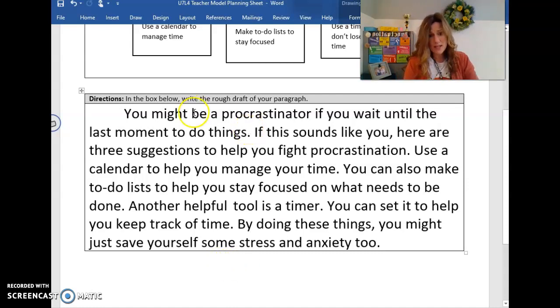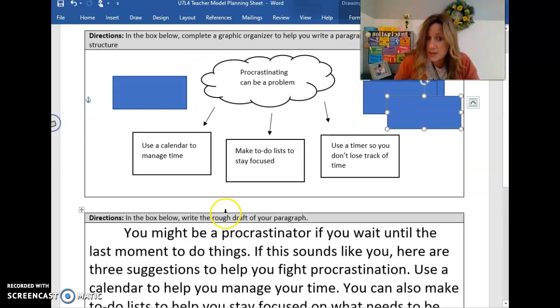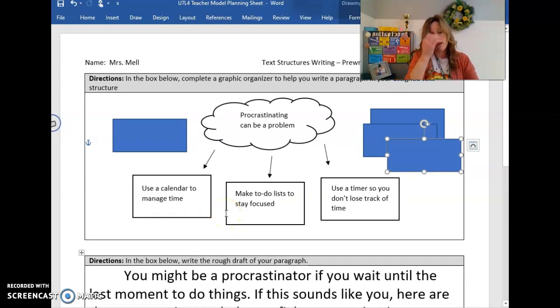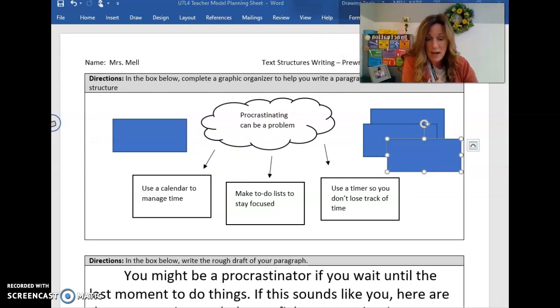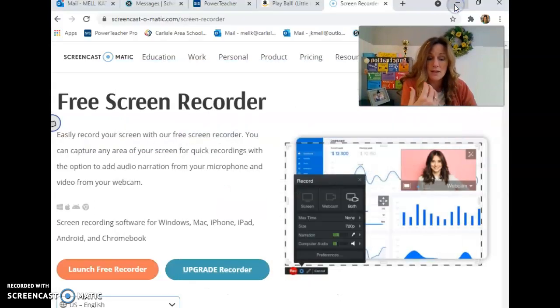So you can see that I kind of defined what procrastination means as my topic sentence and said that it can be an issue, okay, or a problem, and then some ways you can solve that problem, okay? So you can choose a problem and a solution, or maybe write about an event that occurs in order, or giving directions on how to do something like bake a cake or make cookies. That would be order and sequence, okay? So you want to think about which text structure and how you can go ahead then and show that.